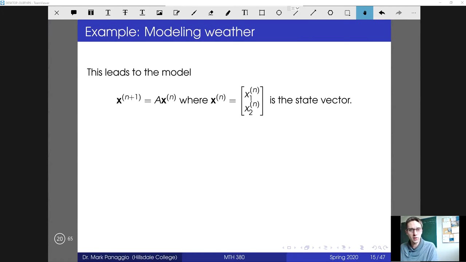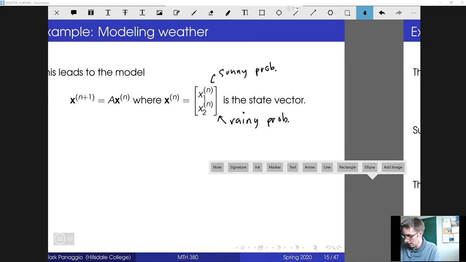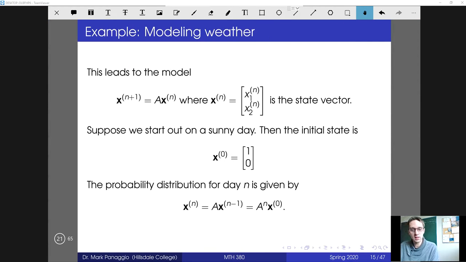Here our state variable we can think of as representing sunny and rainy, and both of those are probabilities. Okay, so we have the probability of sunny as the first component and the probability that it's rainy as the second component on day n. And if we start on a sunny day, then the initial state would be 1, 0. If we start on a rainy day, the state would be 0, 1. And we can write down a nice analytical solution for x_n in terms of the initial state by multiplying by the matrix A n times.